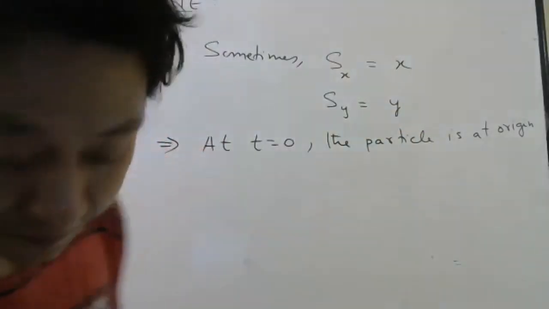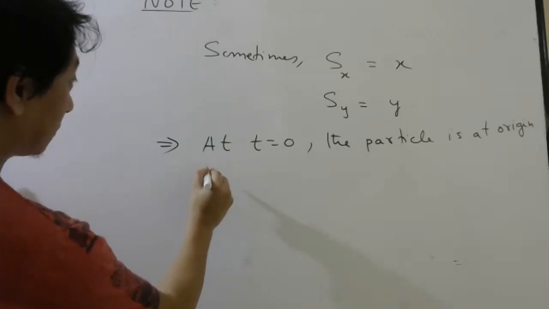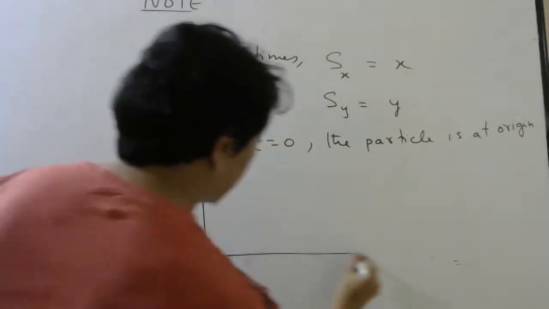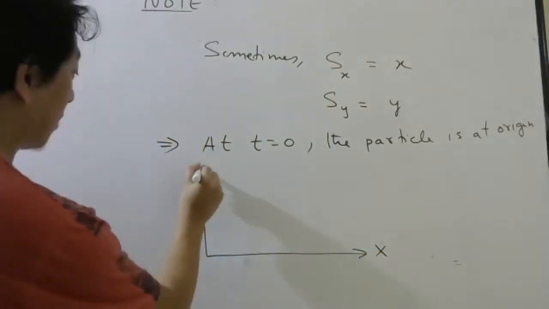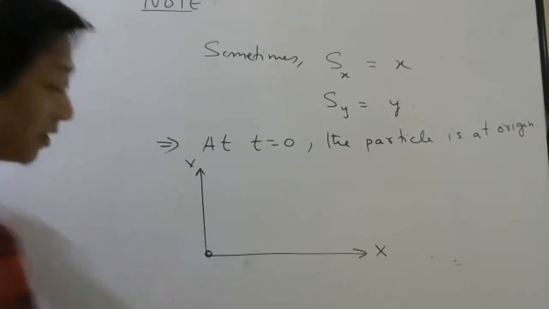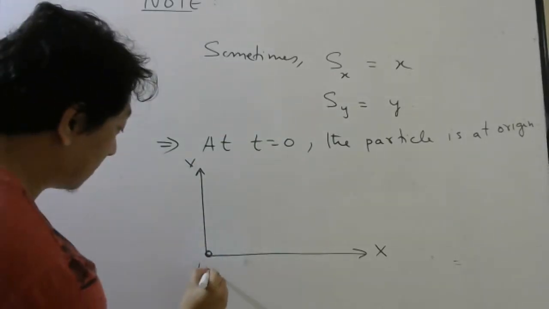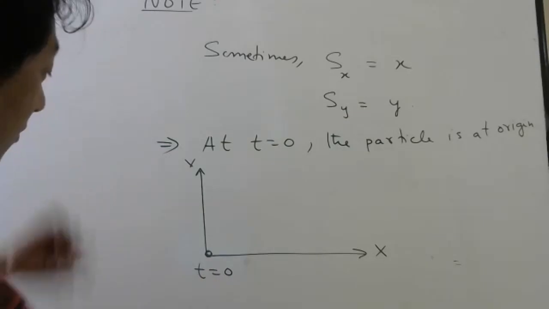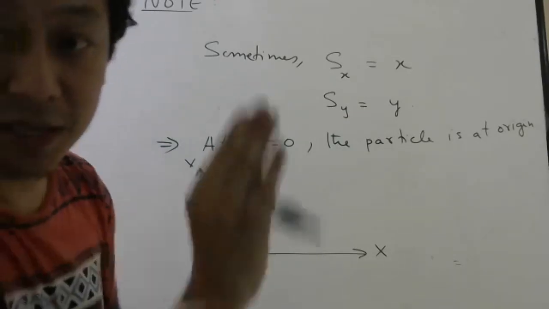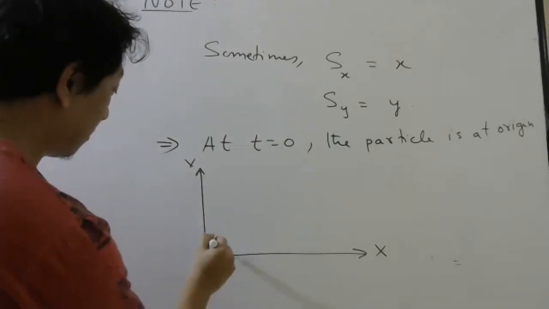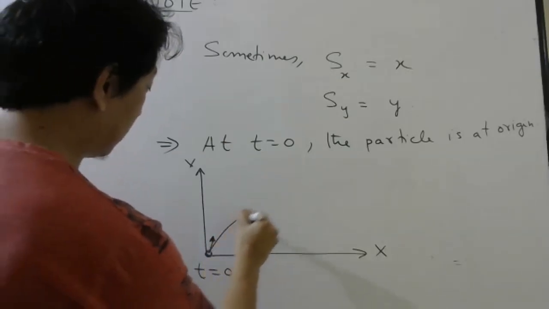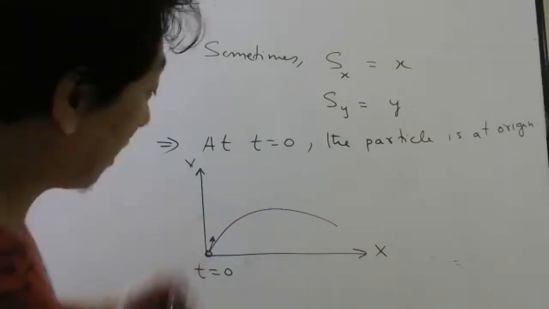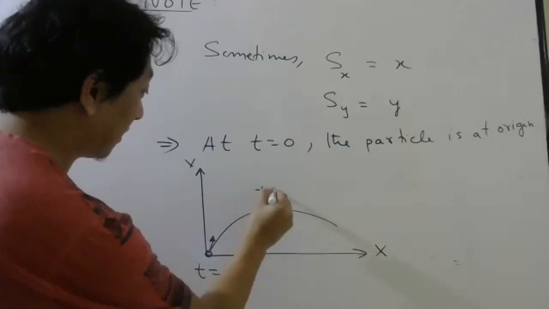Let me explain. Look here. This is x, this is y. Imagine my football is here at t0. Okay, and at t0, I give it some initial velocity. Because of the initial velocity, it goes some path like this, and after time t, it is here, let's say.